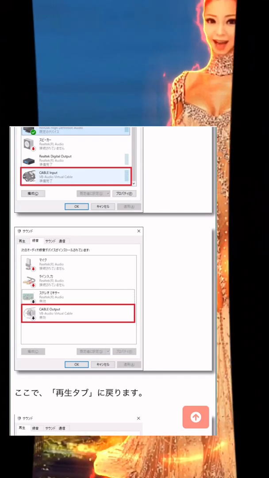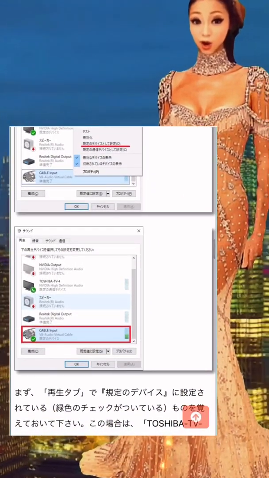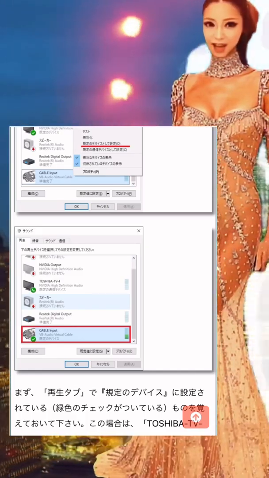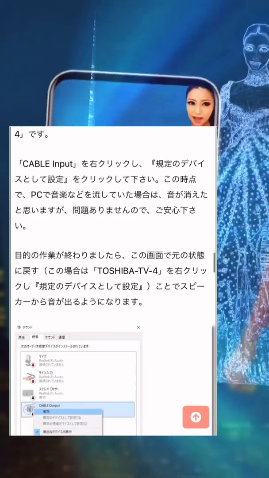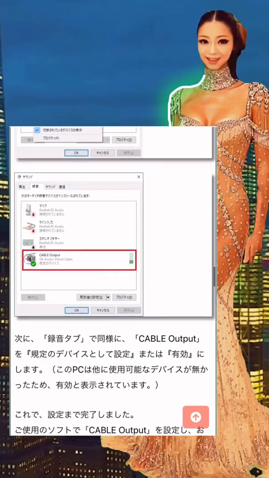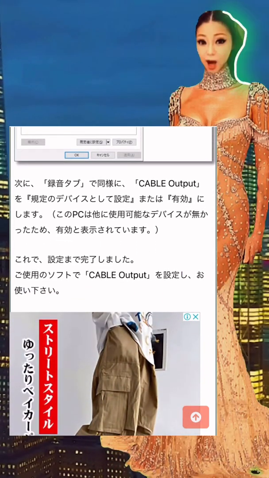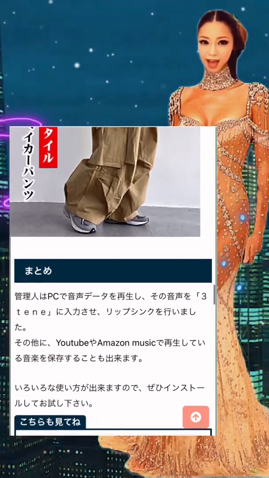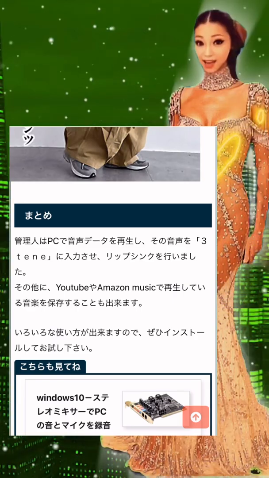Just click to play. When the installation is completed successfully, a device called Cable Input will appear in the Playback tab of the sound device, and a device called Cable Output will appear on the Recording tab. Set both to Default Device. Then, when I play the video, there is no sound at all. But don't panic here, it is normal for no sound to come out. If you switch back to the Playback tab, the sound will come out.